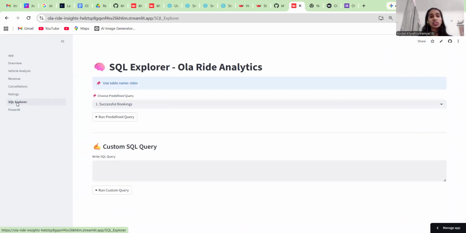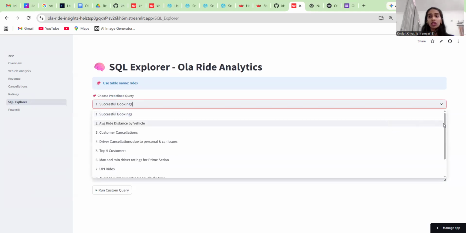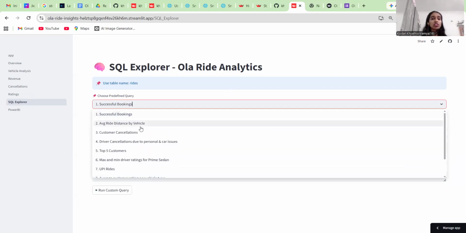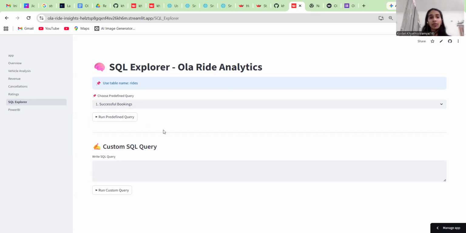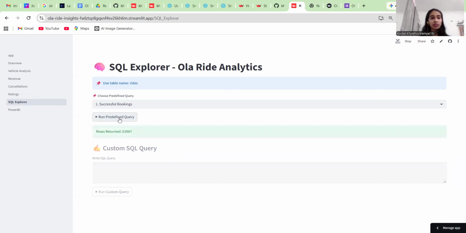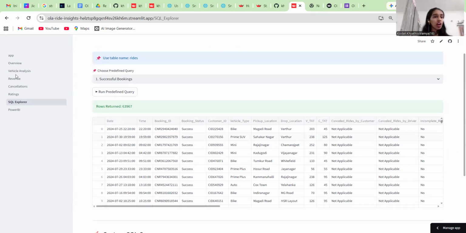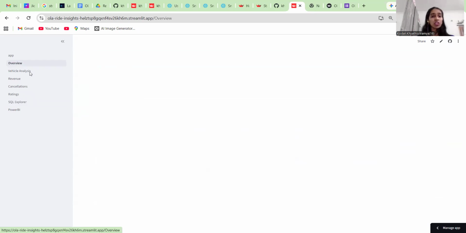I have integrated SQL queries in the dashboard, where if someone sees this dashboard, they can get a clear understanding about metrics such as successful bookings and average ride distance by vehicle and all. I will implement one query. Like I told you, 63,967 rides are the successful bookings that took place out of 103K.